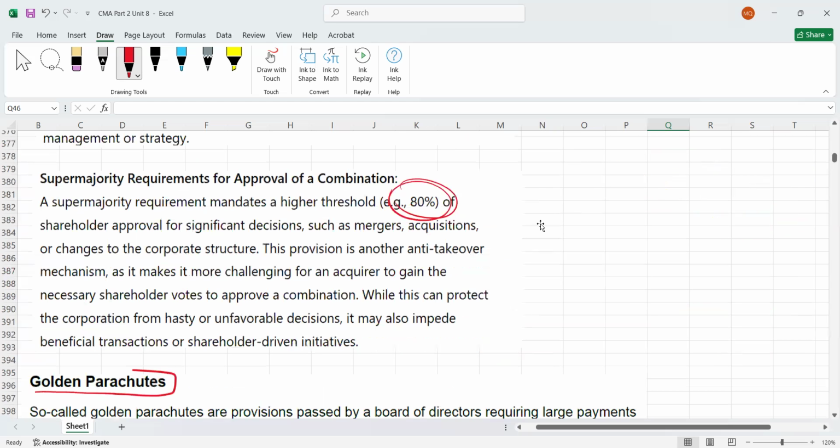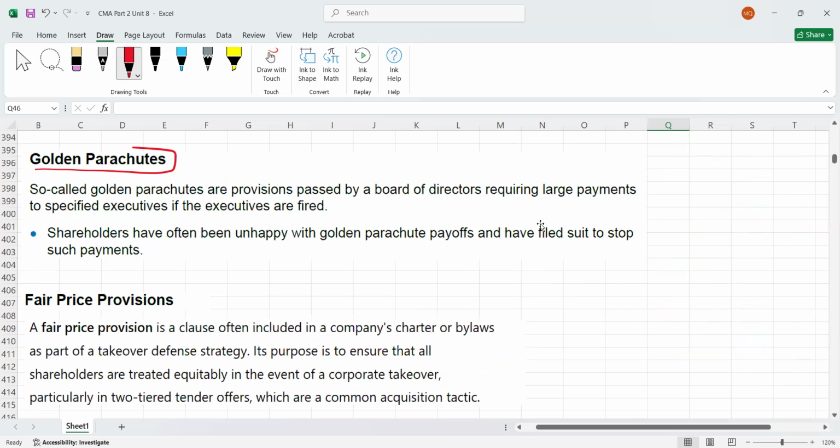Now, guys, I'm going to discuss another defensive tactic which is called golden parachute. What are golden parachutes? Golden parachutes are again provisions, passed by the board of directors, requiring large payments to specified executives if the executives are fired.